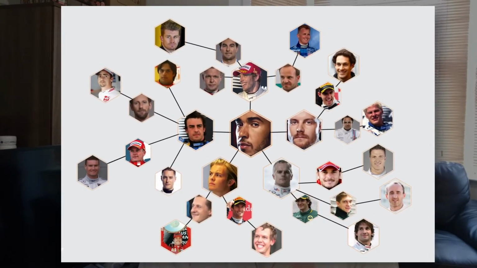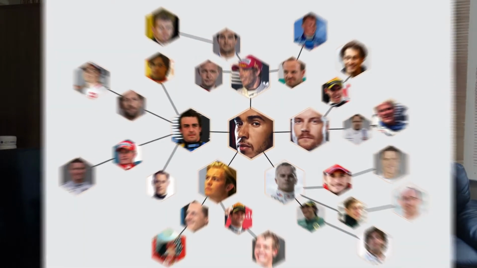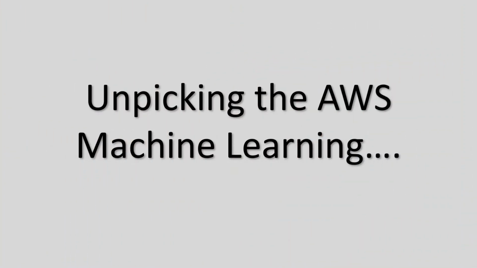They have then also created a complex web of teammate interconnections. I have not done that, as I've tried and I have no bloody clue how it works, no idea whatsoever, and I can't seem to get it to do what I want it to do. I have values for this web to go like 1 layer deep, so I know how Alonso and Schumacher compared against Massa, as they were both teammates to Felipe Massa, so I know those 2 values, but from there, it's beyond me. I have no idea where to go. But anyway, into today's video, unpicking the AWS machine learning.